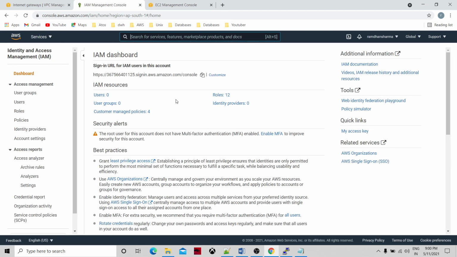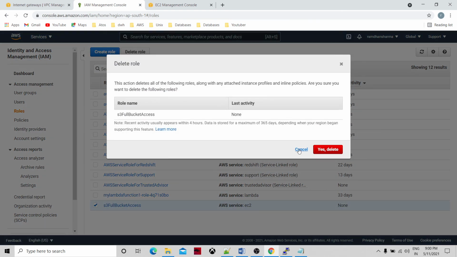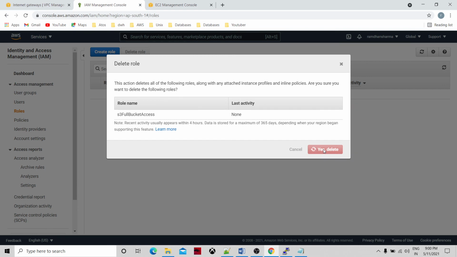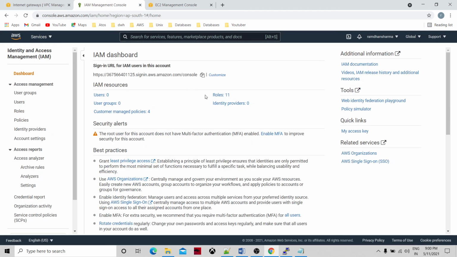Otherwise, there are no charges, so you can keep that role. We have created this role, so just do the deletion. Okay, nothing. Go to the dashboard and see. Yeah, it has come down to 11. So this is all about the VPC private subnet, and how the EC2 instances are getting connected to the S3 bucket. Okay, thank you so much.